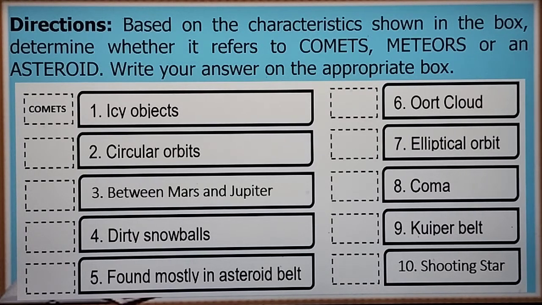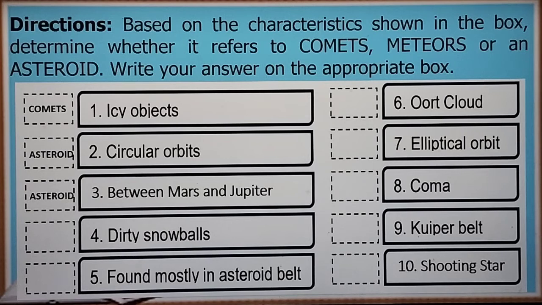Okay, circle or let's say round yung orbit niya. What is it? Comets, meteors, or asteroid? Asteroid. Number 3, between Mars and Jupiter, is it comets, meteor, or asteroid? Asteroid. Kasi nga, di ba, between Mars and Jupiter, asteroid yon.